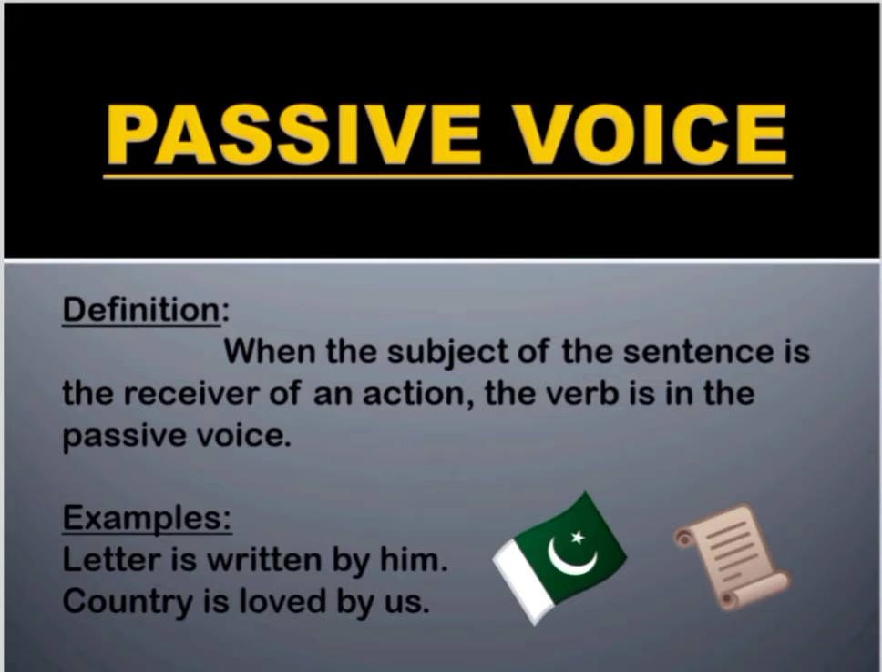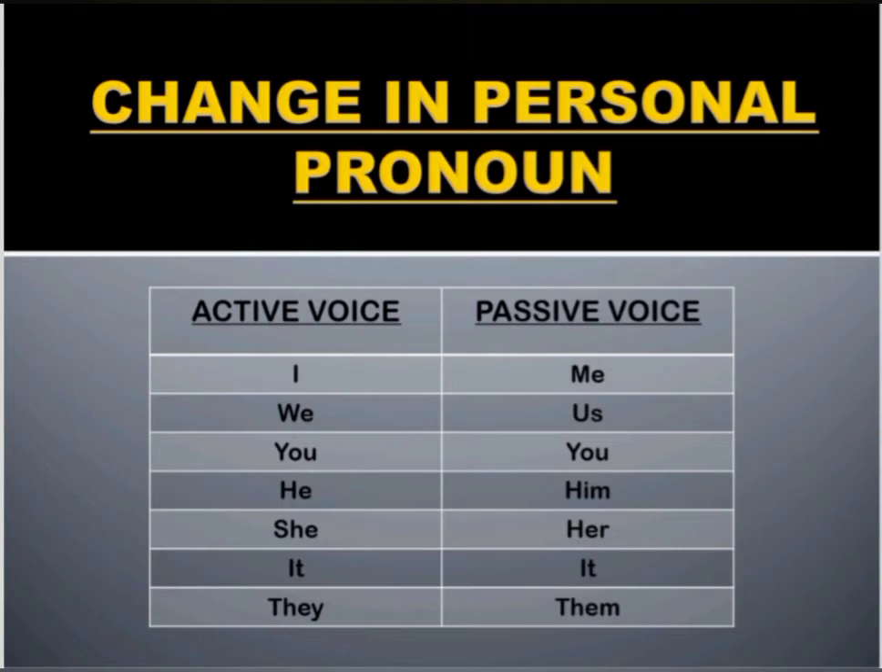Here the object letter is written first and the subject is written in the end. While converting the active voice into passive, we know that in passive the subject is to be written in the end. So due to that, some differences come in the personal pronoun. Like in active voice, I being a subject, when comes in the end in the passive voice changes into me. We will change into us in passive voice, you will remain same, he into him, she into her, it will remain same, and they will get changed into them in the passive voice.